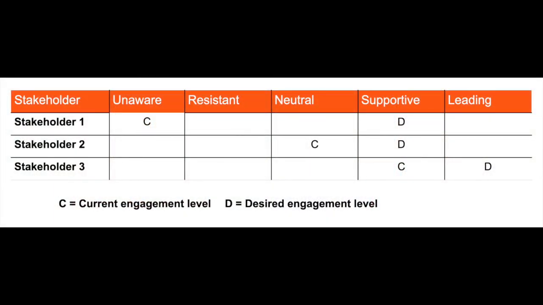How does this help the project manager? The project manager thinks about the communication strategies to change each stakeholder's level of engagement from current to desired, and will decide what to do.